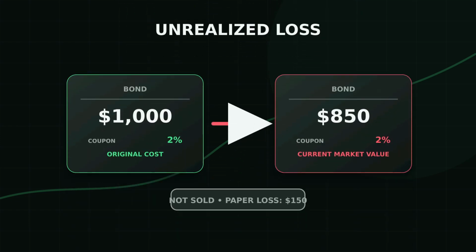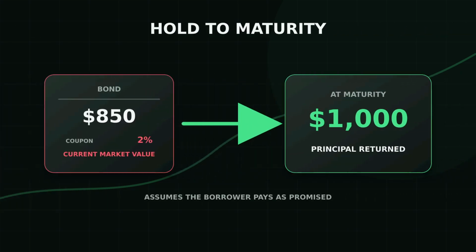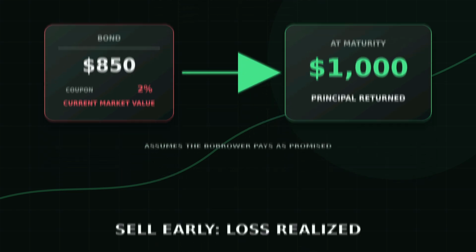If an institution bought a bond for $1,000 and its market value falls to $850, it has an unrealized loss. The loss exists on paper, but the bond has not been sold. Accounting treatment may differ, but the economic value still changed. If the borrower remains solvent and the owner can hold to maturity, it may continue receiving coupons and eventually recover the full face value. That does not erase opportunity cost, but it can avoid selling below face value.